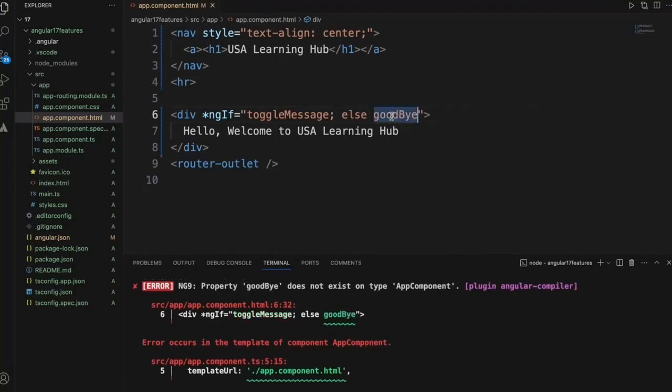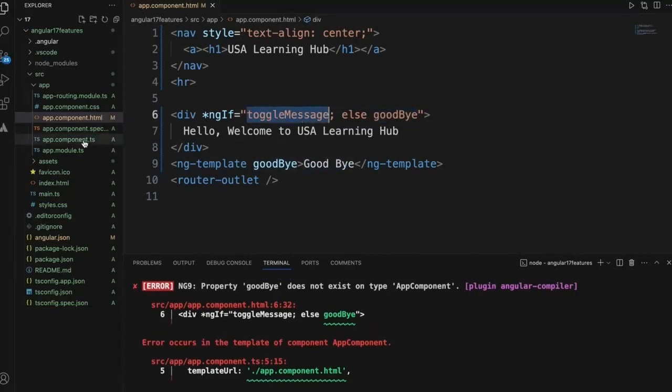Okay, but this is not a message. For this we need a template, and here we will say goodbye. So in this condition, if toggle message is true, it will display this particular value, and if toggle message is false, it will display this goodbye message.